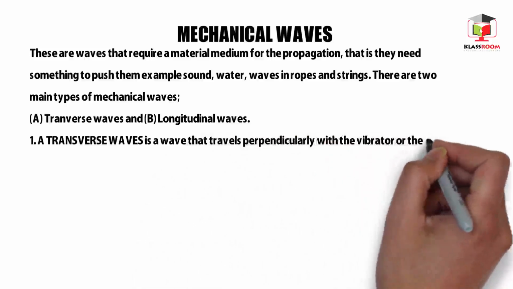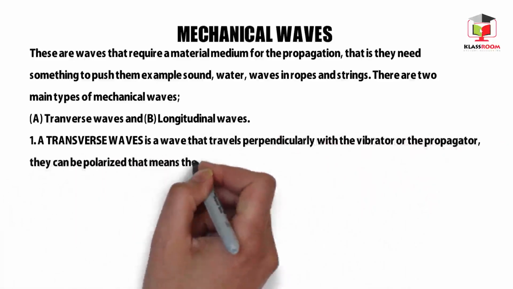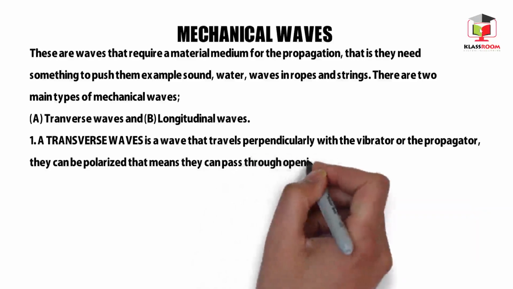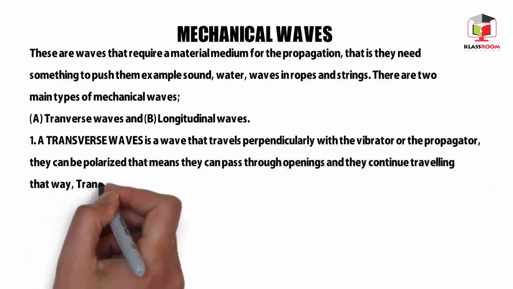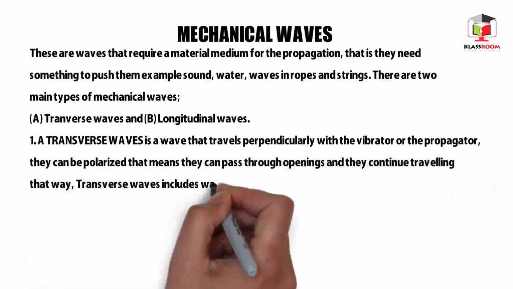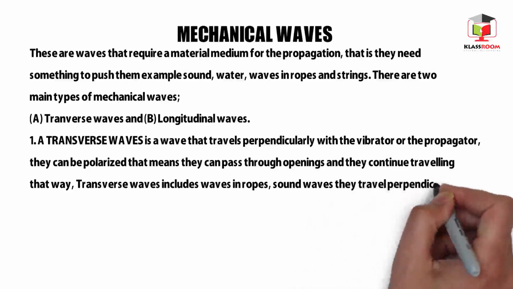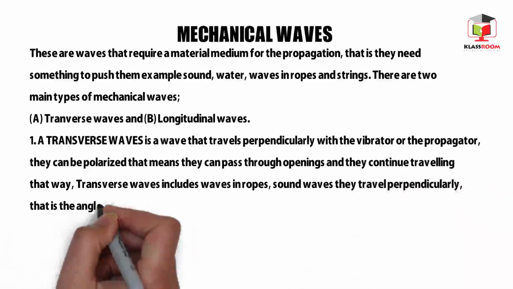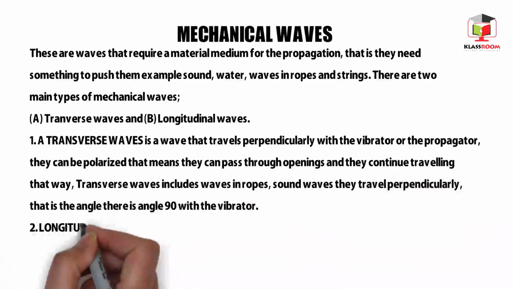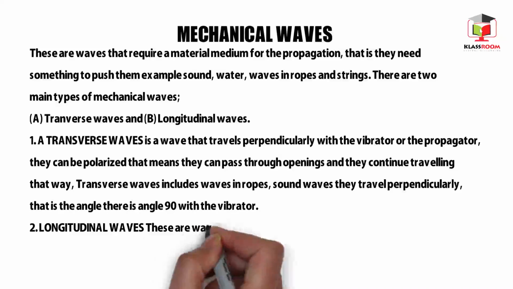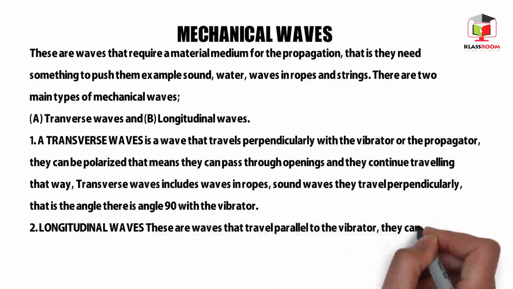A transverse wave is a wave that travels perpendicularly to the vibrator or the propagator. They can be polarized. That is, they can be passed through openings and they continue traveling that way. Transverse waves include waves in ropes, sound waves. They travel perpendicularly. That is, the angle there is 90 degrees with the vibrator. That's the meaning of perpendicularly.